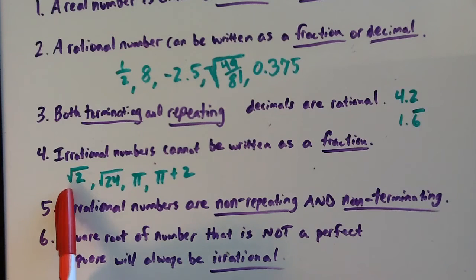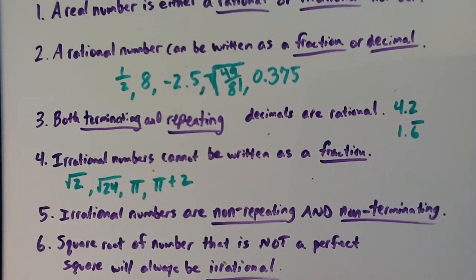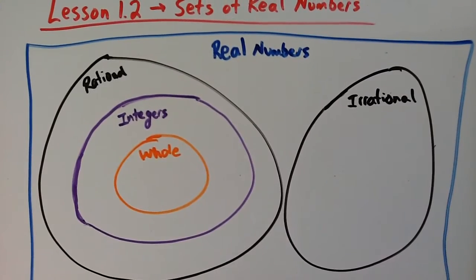So the square root of 2 or the square root of 24, 2 and 24 are not perfect squares. So taking the square root of those numbers would give you an irrational number. Any number with pi in it is also irrational. So pi or pi plus 2, those would be irrational numbers. So a real number is either rational or irrational.